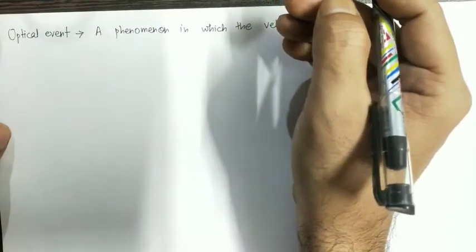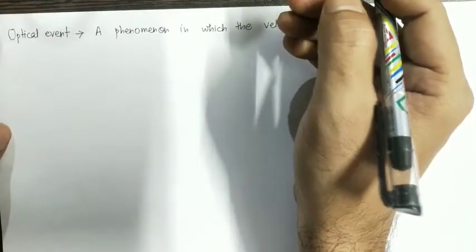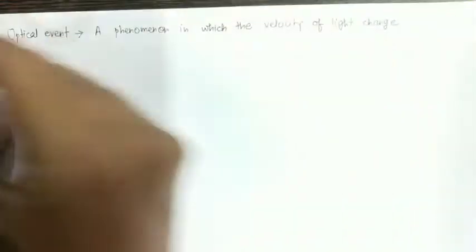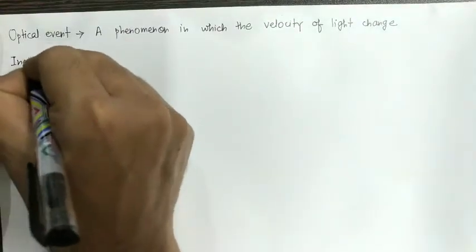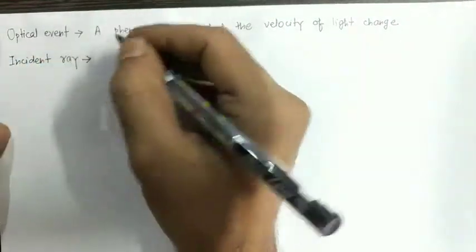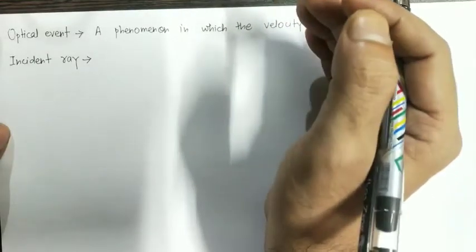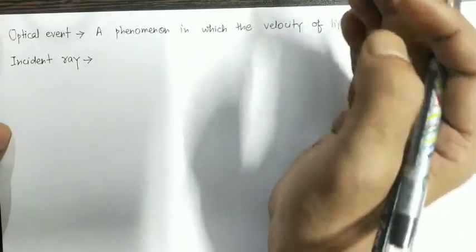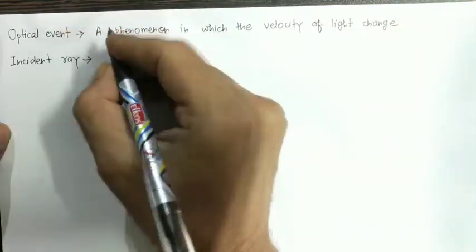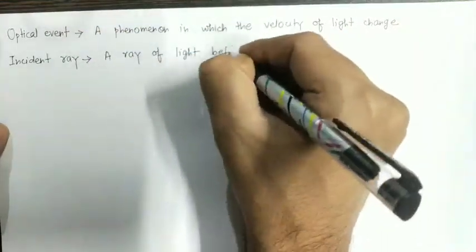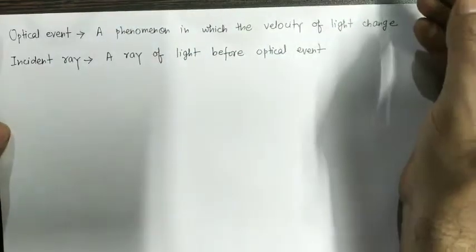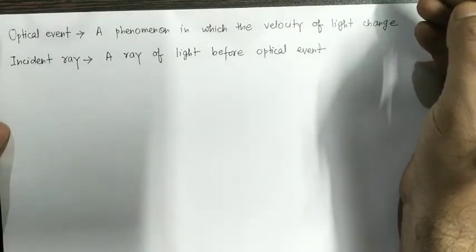So now we will see what we mean by incident ray. A ray of light before optical event is known as incident ray. And two more terms that we will regularly see are reflected ray and refracted ray.